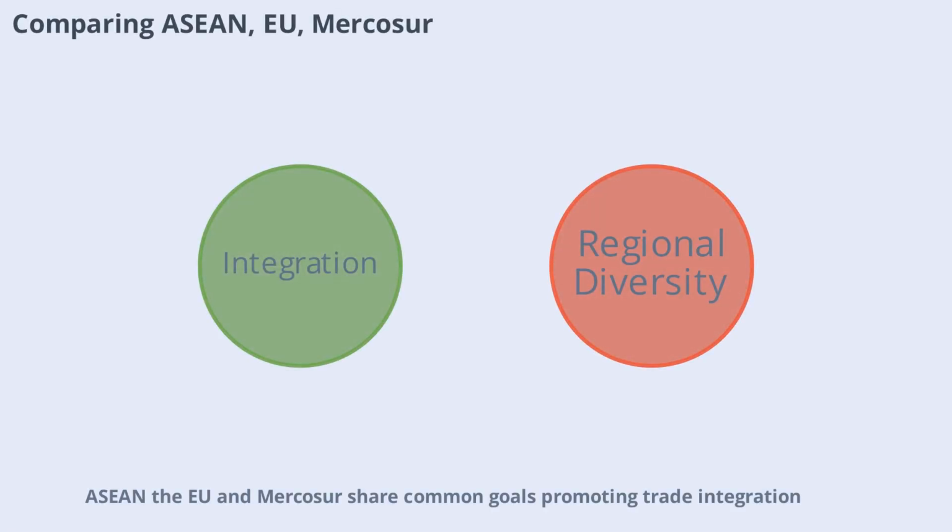ASEAN, the EU, and Mercosur share common goals, promoting trade, integration, and cooperation. However, their structures and levels of integration differ. The EU is the most integrated, with a single market and common currency. ASEAN focuses on economic and cultural cooperation, while Mercosur emphasizes free trade and regional development.